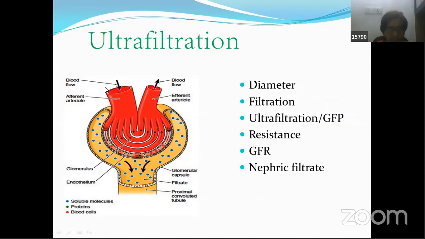Now, as I mentioned to you, there is pressure over here which is created. The pressure under which the filtration of the blood is taking place is called ultrafiltration or glomerular filtration pressure. It is called glomerular filtration pressure. Now, why 10 mm of Hg finally, and how are we arriving at this? Let's try to understand.